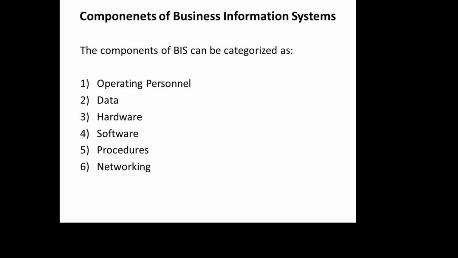The first one is operating personnel. Operating personnel means the users or staff or IT professionals who are operating the system. These personnel can be from different perspectives, starting from the IT professional till the users. We have many personnel involved, starting from programming a software till the user's application of the software.